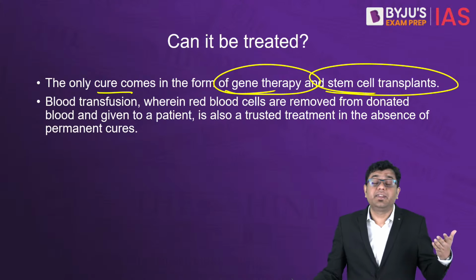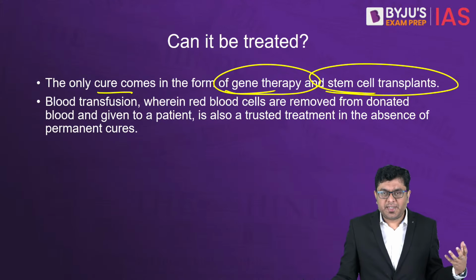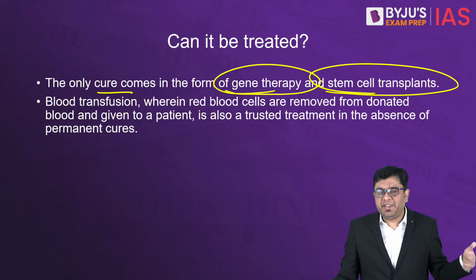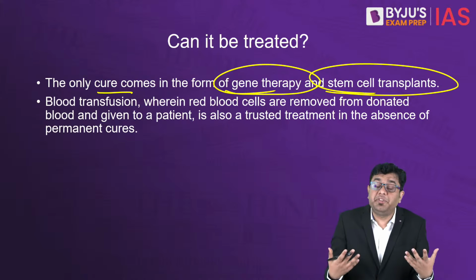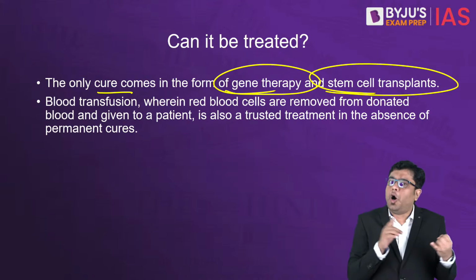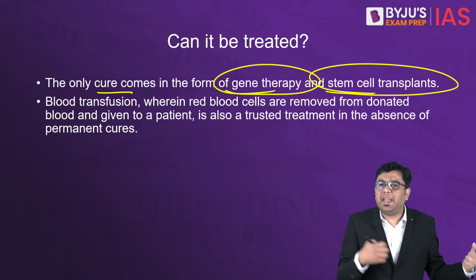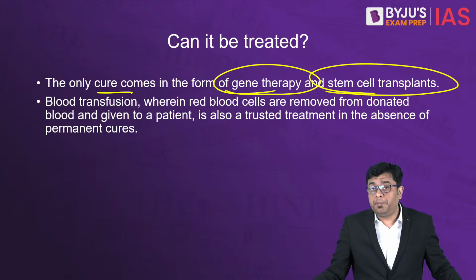In many cases, what is also done is blood transfusion, whereby perfectly healthy blood cells are given to the body of the patient. But that also comes with its own associated problems of cost, of infections, and also of the blood not being accepted readily by the patient. So that is why it also comes with its own problems.